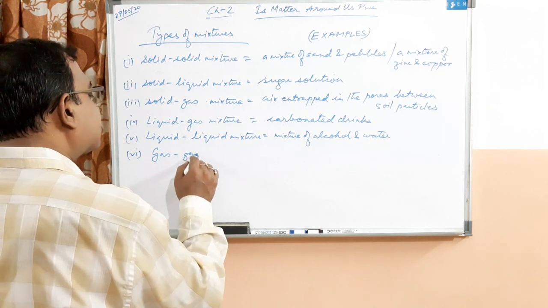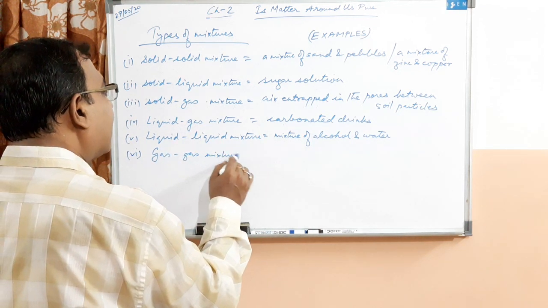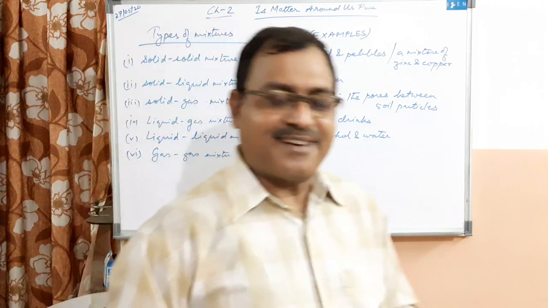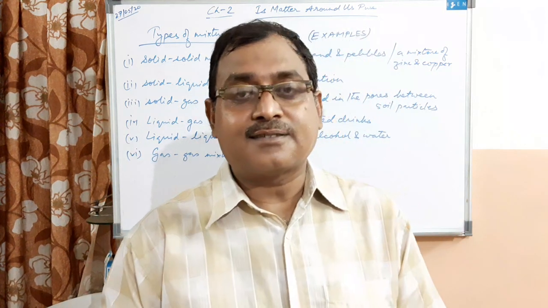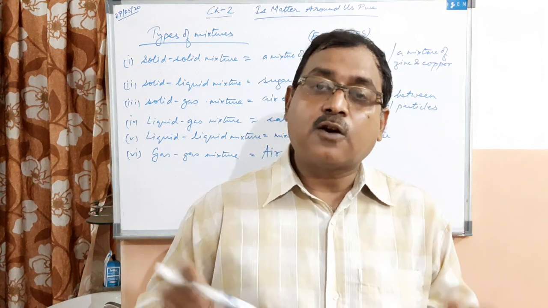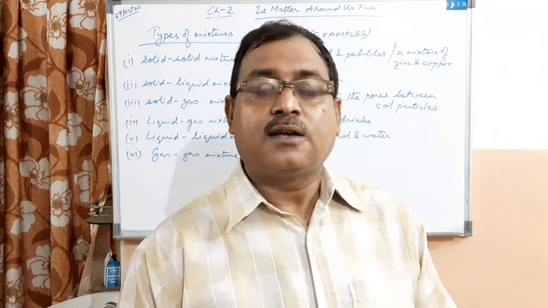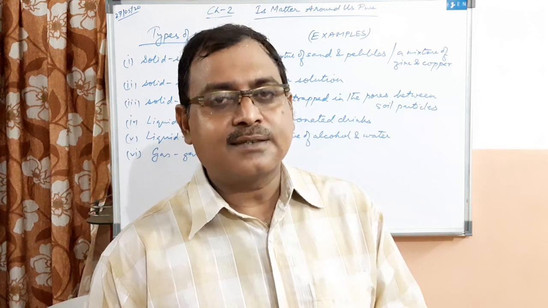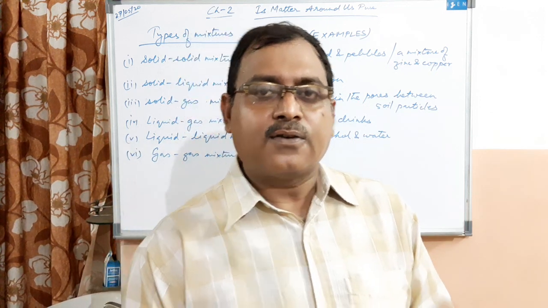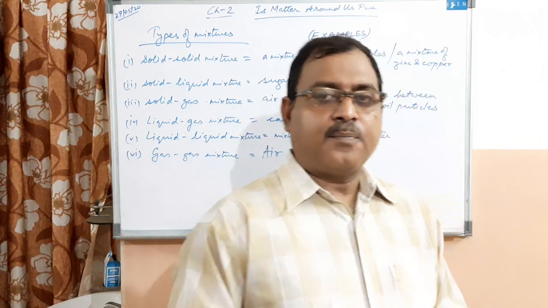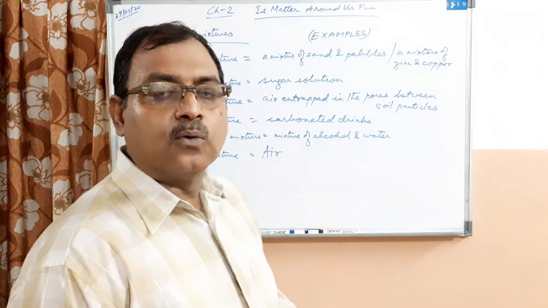Lastly, gas mixture. The greatest example is air. Air is a mixture of several gases. This you have been studying right from class 5 or 6. It has so many components: nitrogen, oxygen, carbon dioxide, hydrogen, water vapor. So all are gases. The greatest example of gas mixture is air. Clear, children?